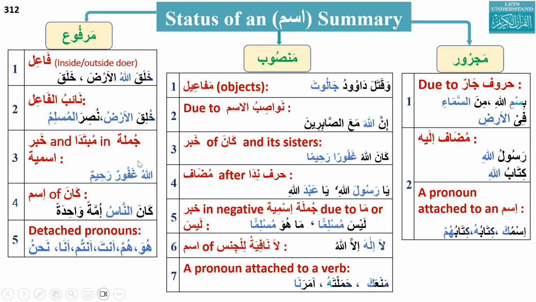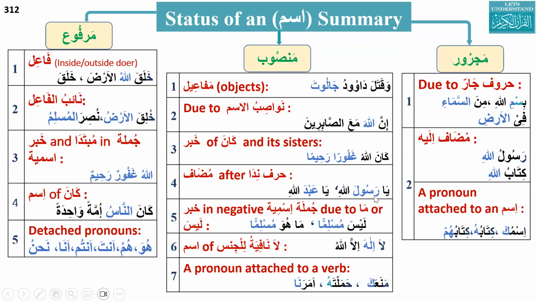Khabar of kana: here we say the ismu kana and khabru kana. Ismu kana will be rafa status and khabru kana will be with nasab status. Also, mudaf can have any status. The mudaf can be with nasab status if we put harfun nida, which we discussed: ya ayyuha, ya ayyatuha.